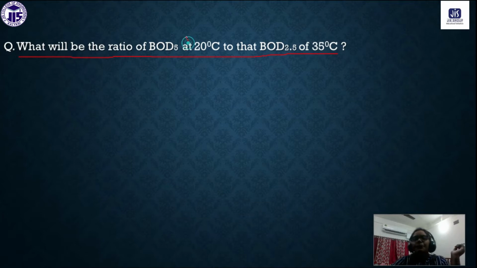That means one BOD we have measured after 5 days, at 20 degrees centigrade, and another BOD we have measured after 2.5 days, at 35 degrees centigrade. So these two you have to determine as a ratio. Now let's check how we can solve this problem.